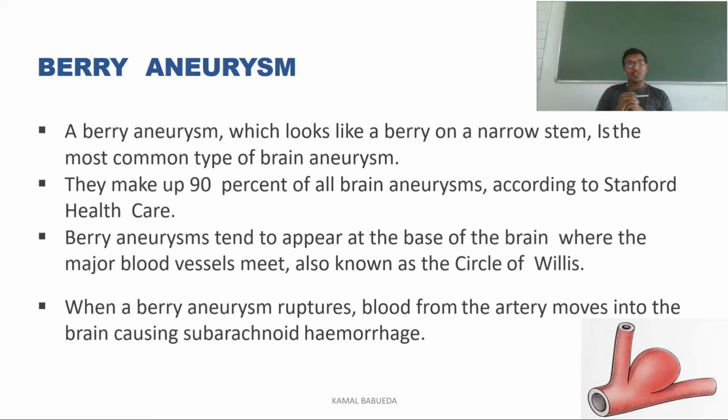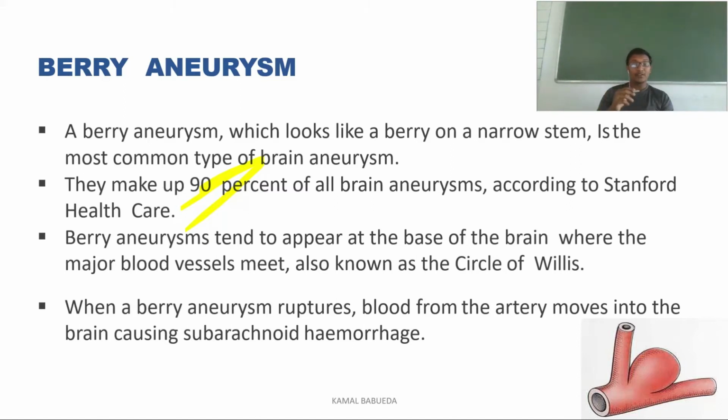Next we'll discuss the berry aneurysm. A berry aneurysm looks like a berry on a narrow stem. This is the most common type of brain aneurysm. If you take all the brain aneurysms that are occurring, they make up about 90% of them. This is according to Stanford Healthcare. They are saying that among all brain aneurysms, berry-form aneurysms cover about 90%.